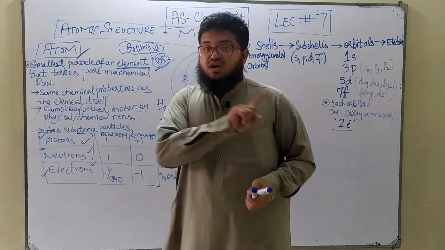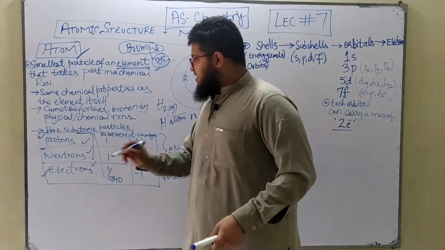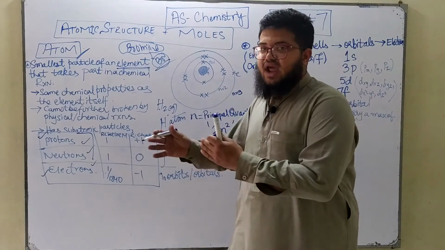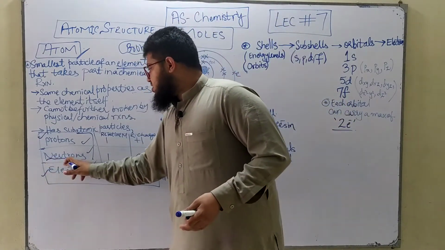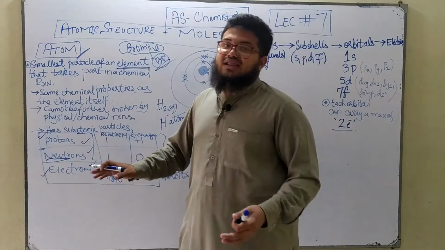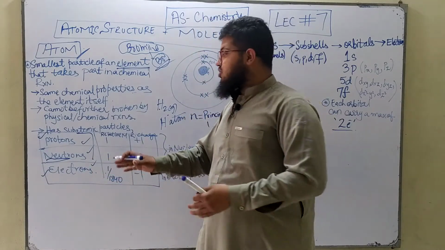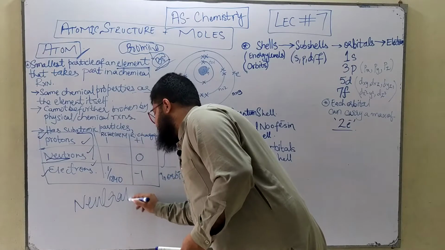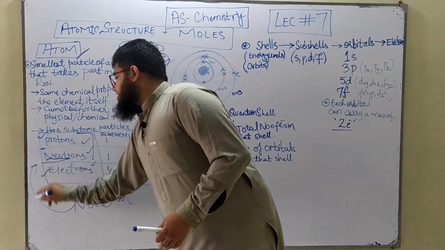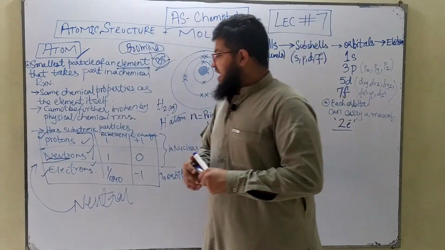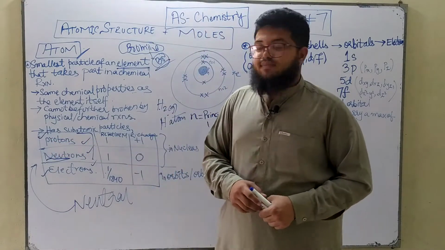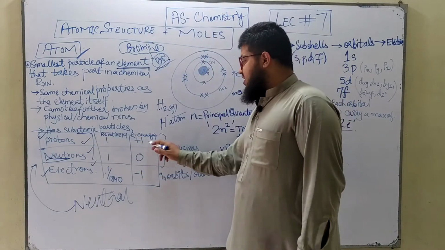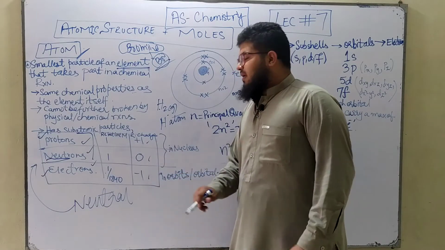Neutrons are not charged at all, they are neutral. Neutron and neutral go hand in hand, right? Remember, they are neutral, therefore they are called neutrons. Electrons have negative charges and protons have positive charges. So these are the relative charges that I've written over here: +1, 0 and -1.